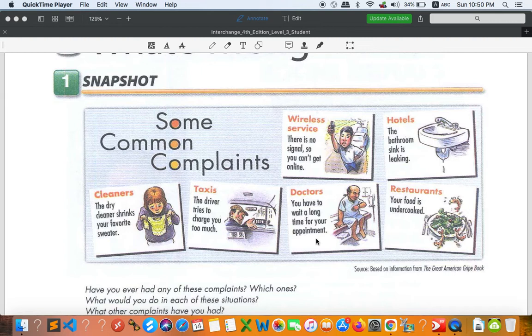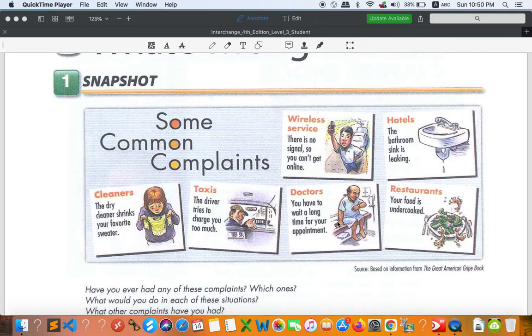So you have to wait. It's pretty frustrating sometimes, but we have to because we are sick. We need a doctor who can help us, right? So there is no problem to wait for a doctor. For me it's okay, but it might not be okay for you.